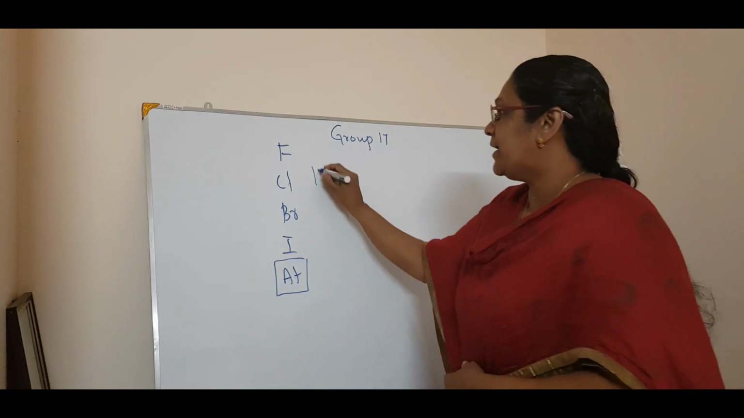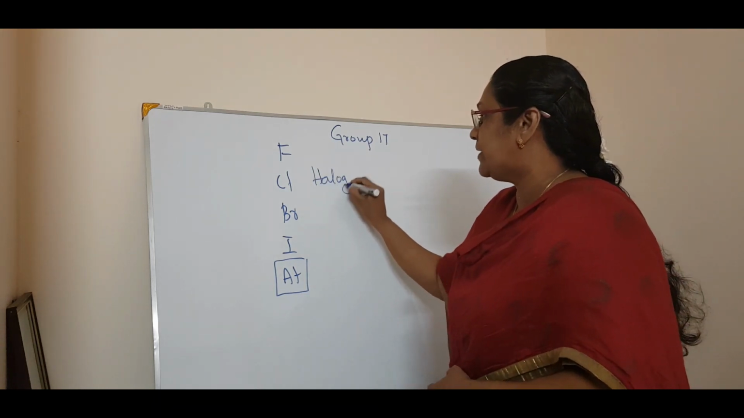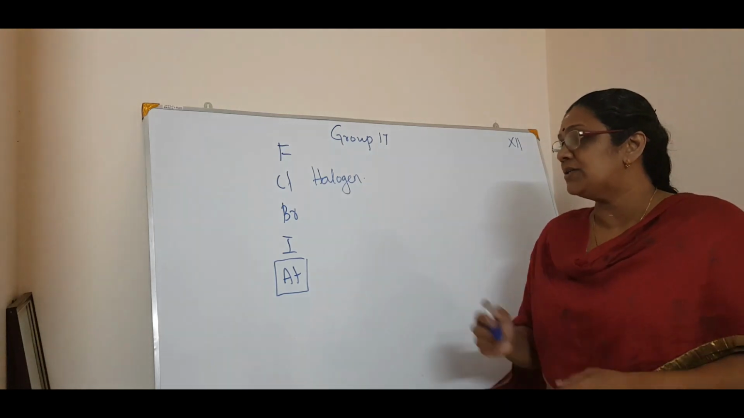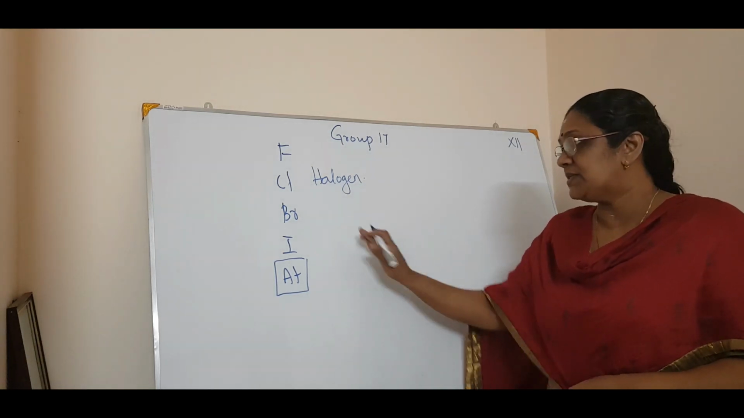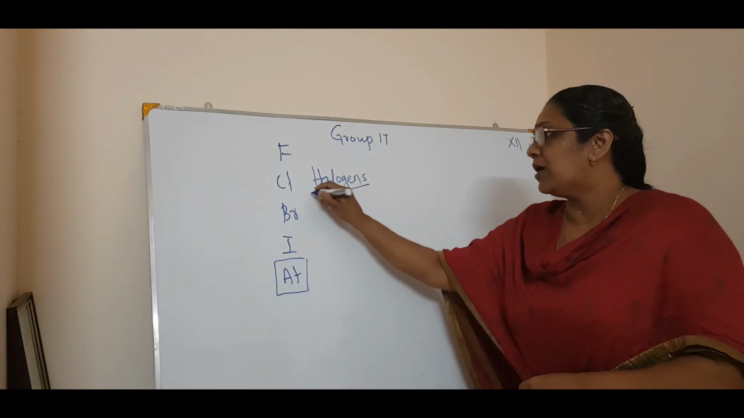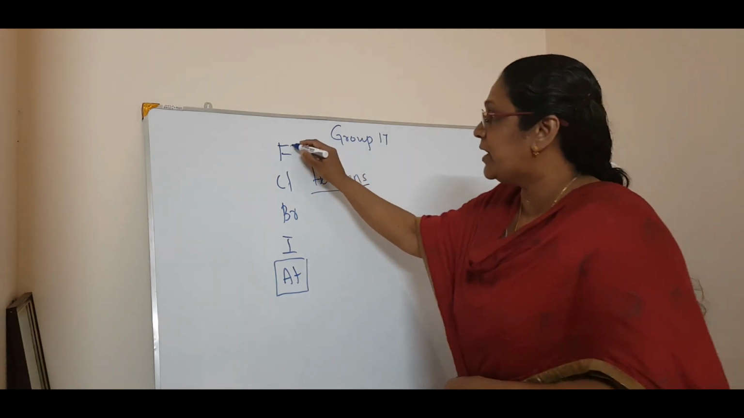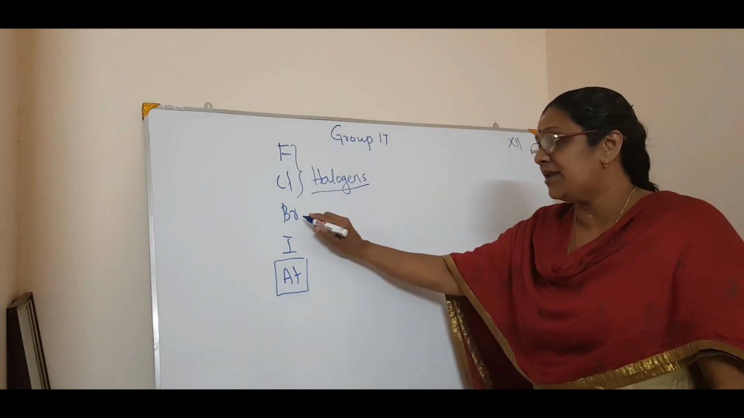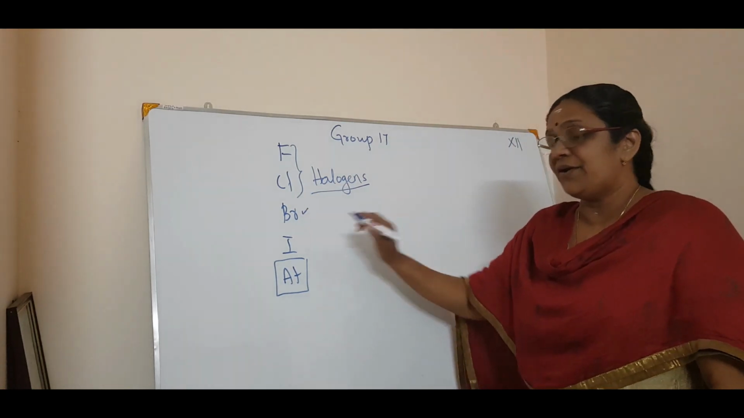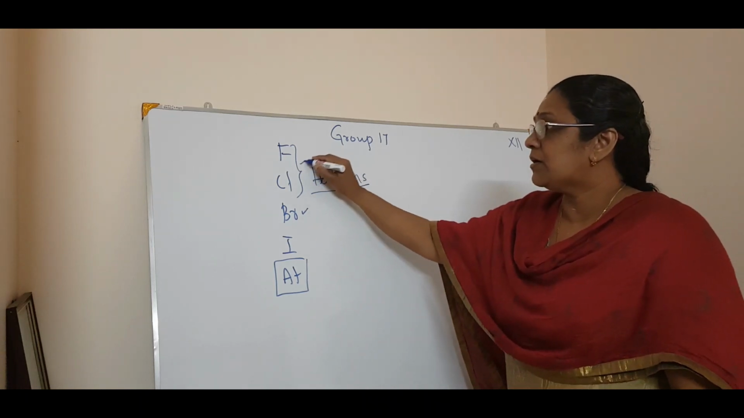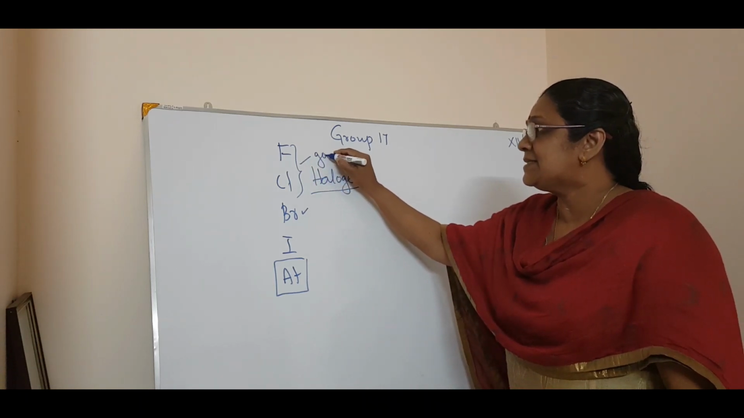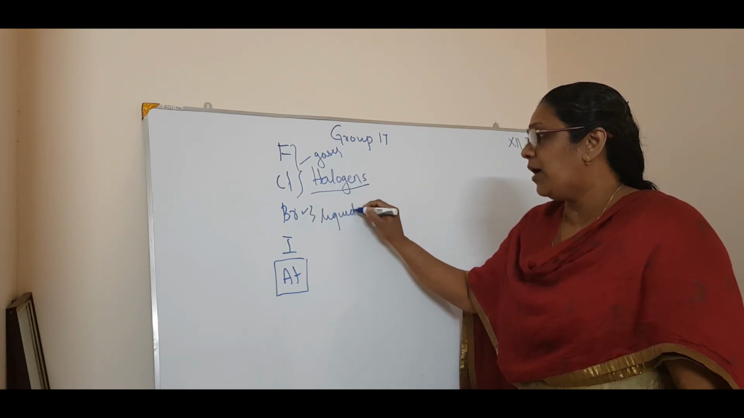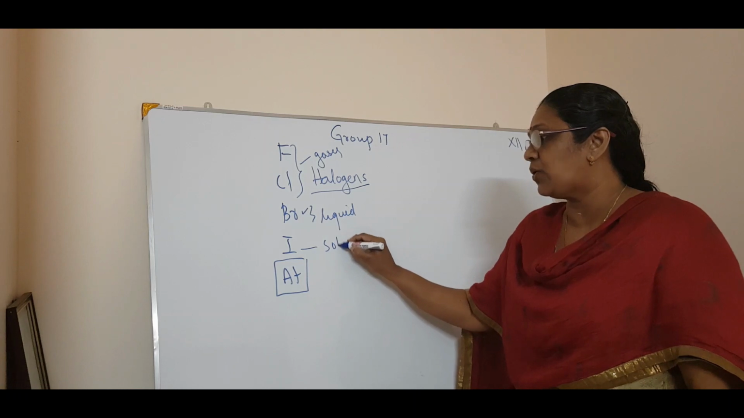So these are called halogens. The family is called the halogen family. You are familiar with all these elements, right? Now coming to the occurrence, fluorine and chlorine occur to a greater extent than bromine and iodine. Fluorine and chlorine are mainly gases, whereas bromine is a liquid, and iodine is a solid.